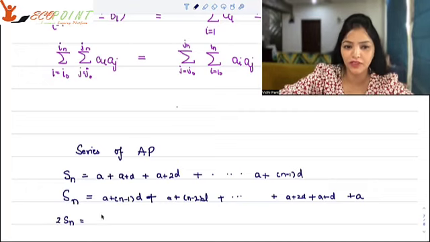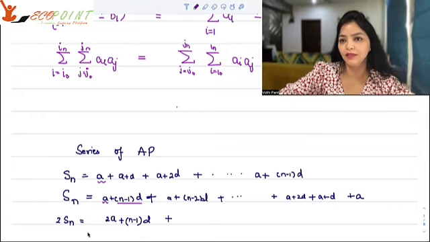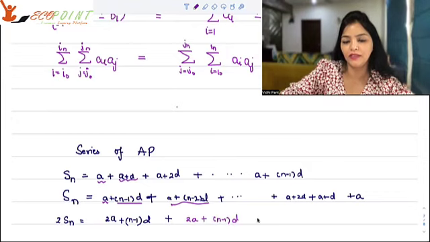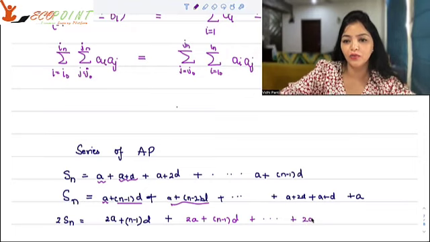So if you add the two, you will get twice of Sn here because you're adding. What will you fetch on this side? If you add this and this, you will get 2a plus (n minus 1) times d, and again 2a plus (n minus 1) times d, and so on and so forth. For every term, that's what you will get: 2a plus (n minus 1) times d.